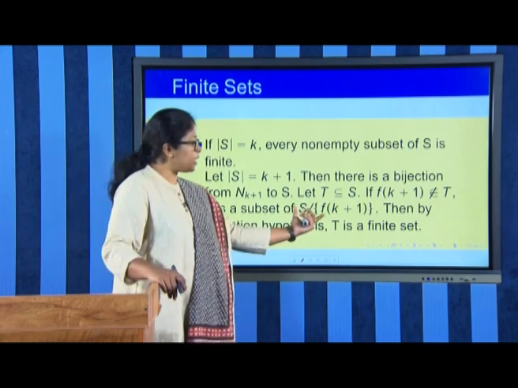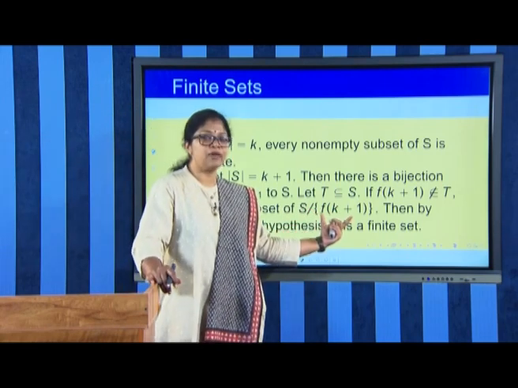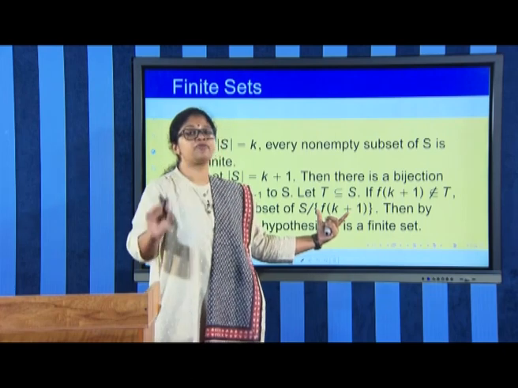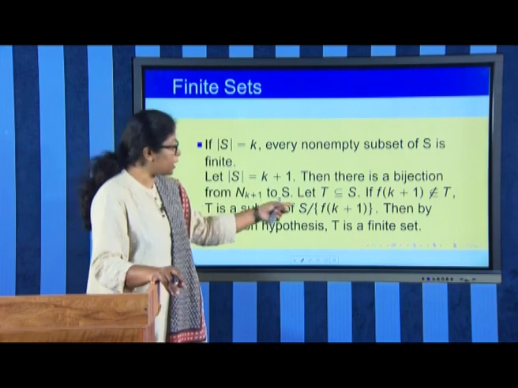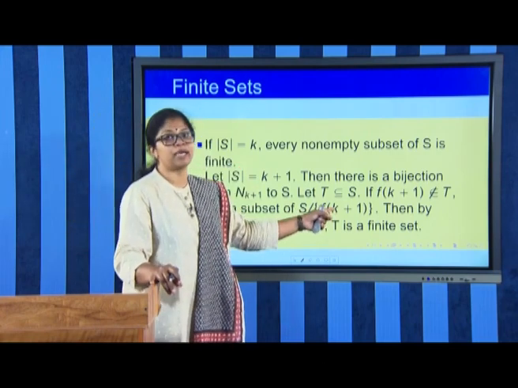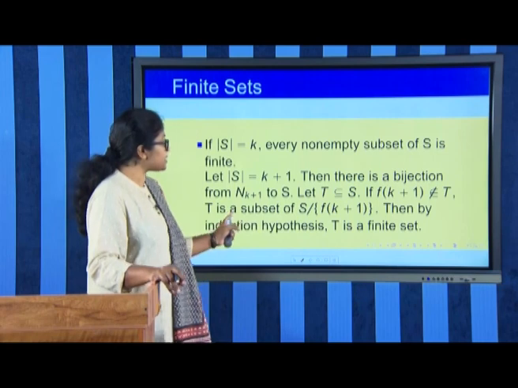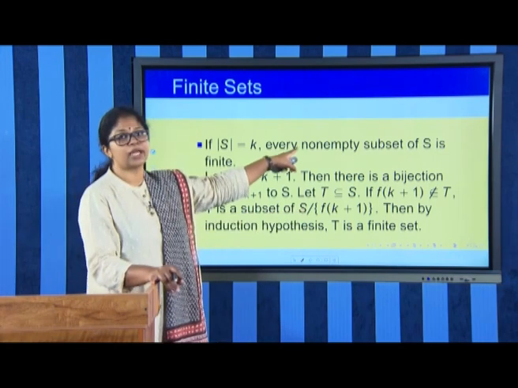What is the cardinality of S minus f of k plus 1? We have removed one element from S, which had cardinality k plus 1, and now the cardinality becomes k, and T is a subset of this, so by the induction hypothesis T is finite.